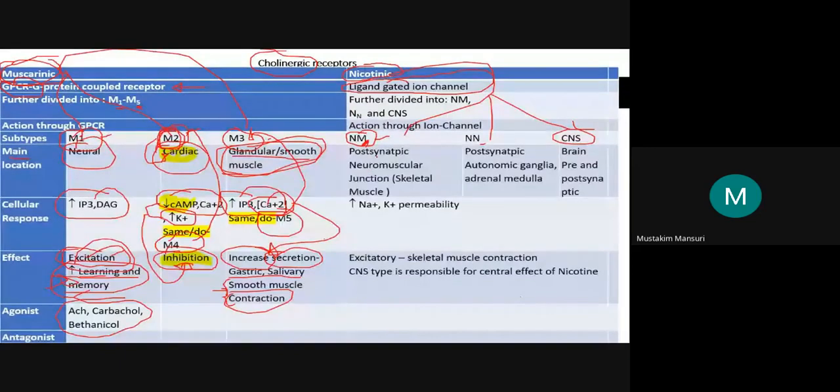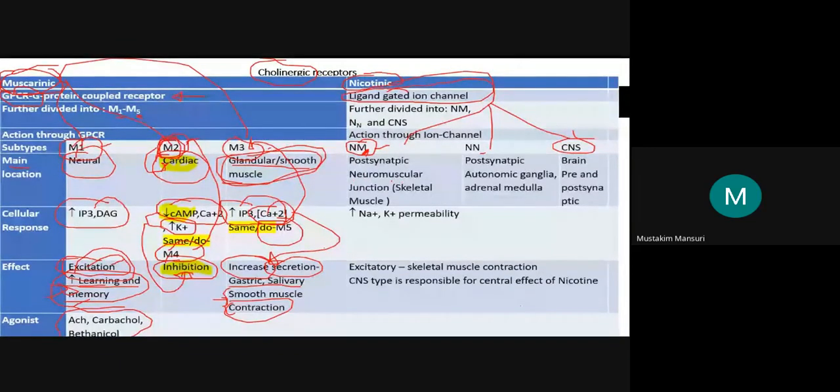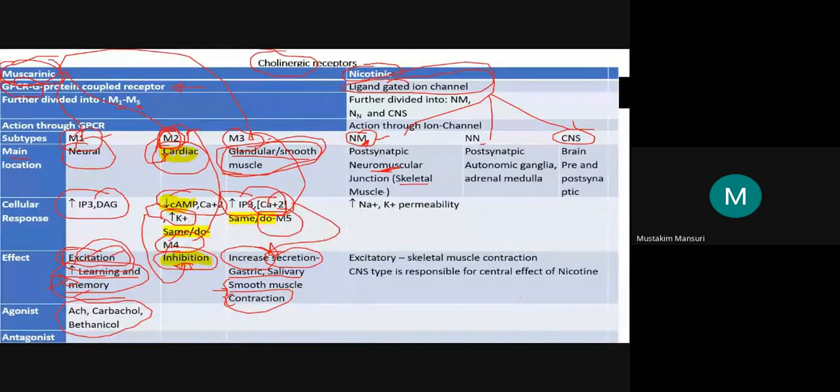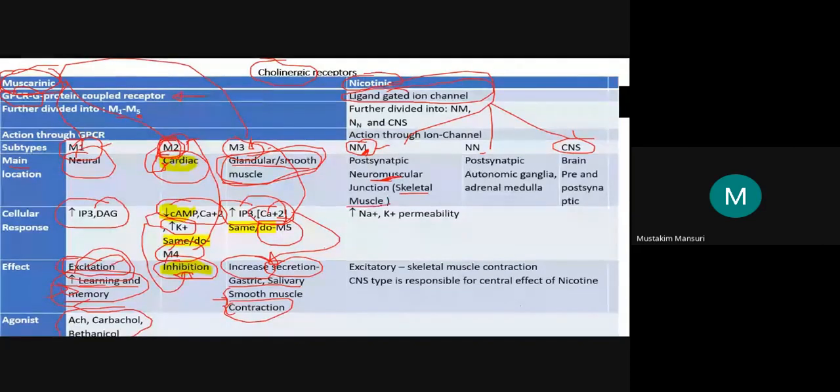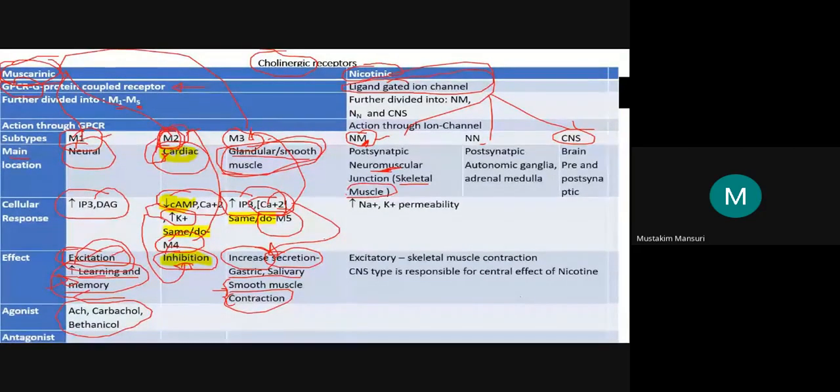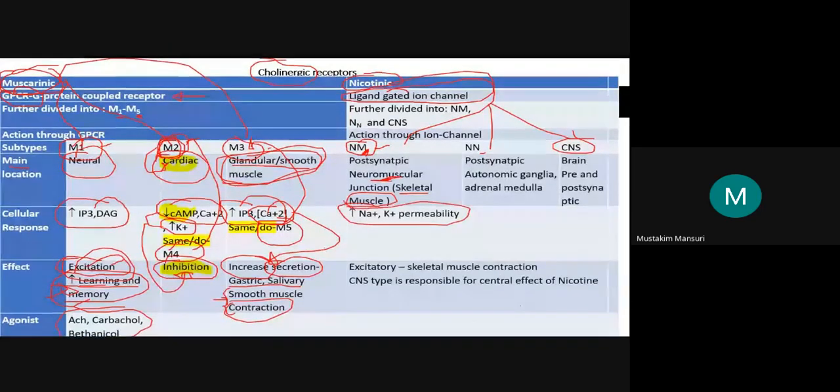This NM type is located at the postsynaptic neuromuscular, that is the skeletal muscle, junction. If you stimulate this, there will be an increase in sodium and potassium permeability. We will discuss this later.